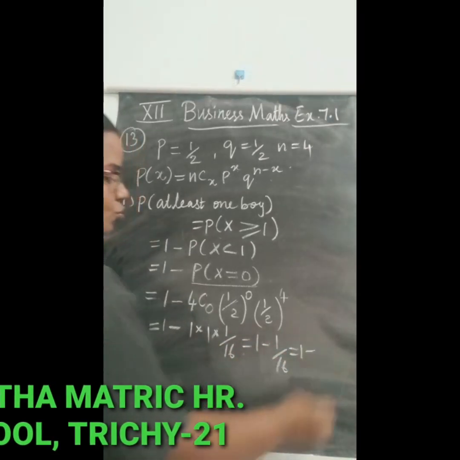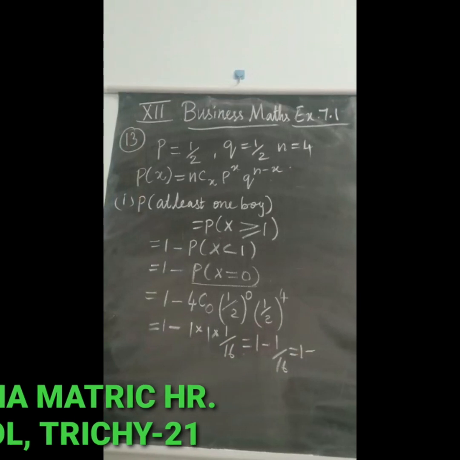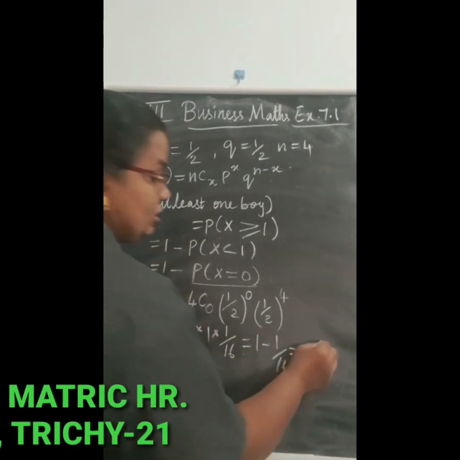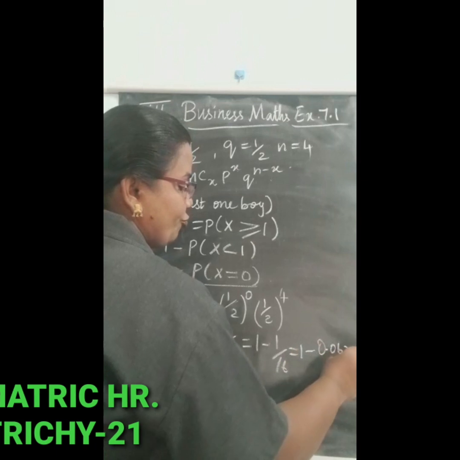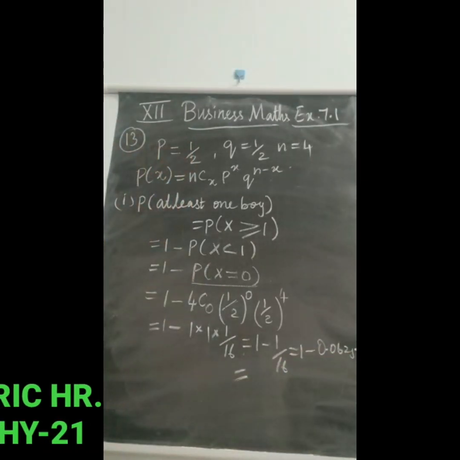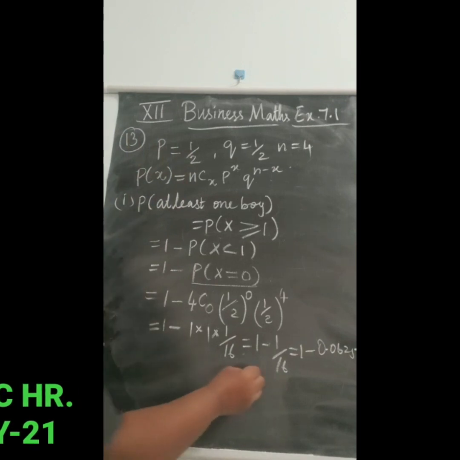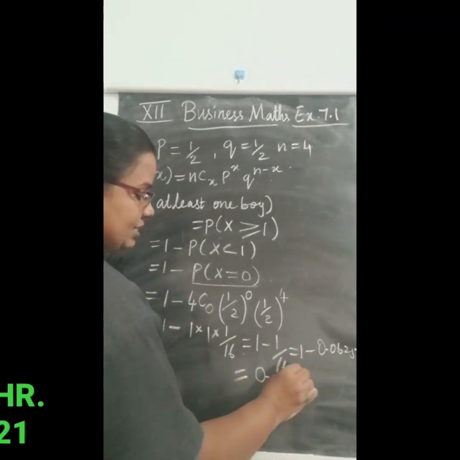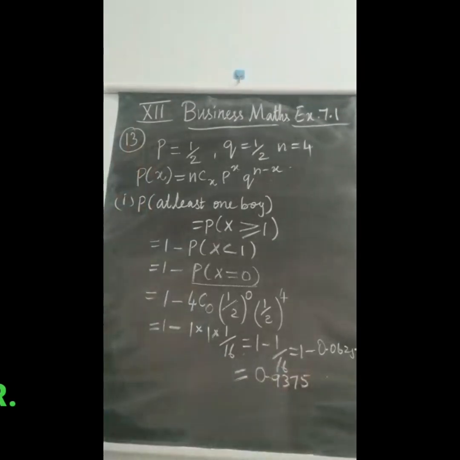So that is equal to 1 minus, what is the value for 1 by 16? That is 0.0625. So 1 minus 0.0625, answer 0.9375. This is the probability of one family having at least one boy. But the question is out of 750 families, so you have to multiply by 750.